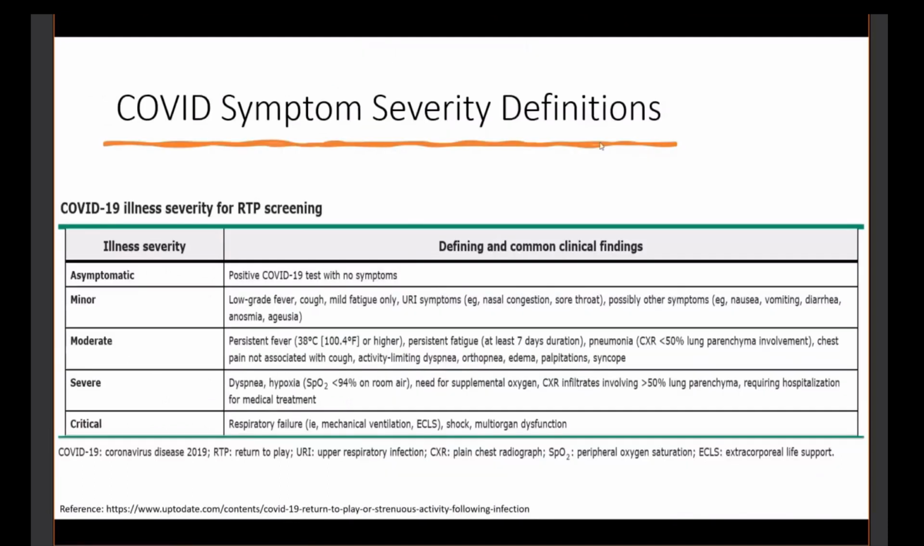We've all kind of done the whole COVID thing ad infinitum, but here are COVID symptoms and severity definitions. Asymptomatic, like I mentioned, no symptoms. Minor: low-grade temperature, like less than maybe 100.4, for less than 4 days. Mild symptoms, mild nasal congestion. They really have not included lots of taste and smell in the moderate symptoms. So moderate: persistent fever, 100.4 or higher for at least over 4 days, persistent fatigue of 7 days duration. You might have pneumonia, chest pain not associated with cough, activity-limiting dyspnea. This is probably where the 6-minute walk impairments come in.